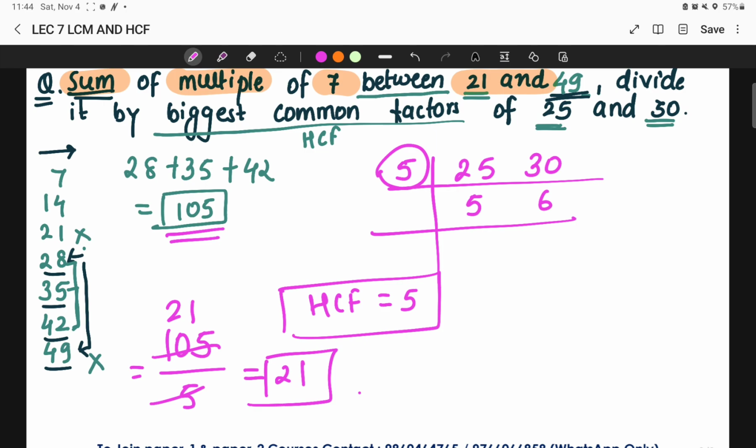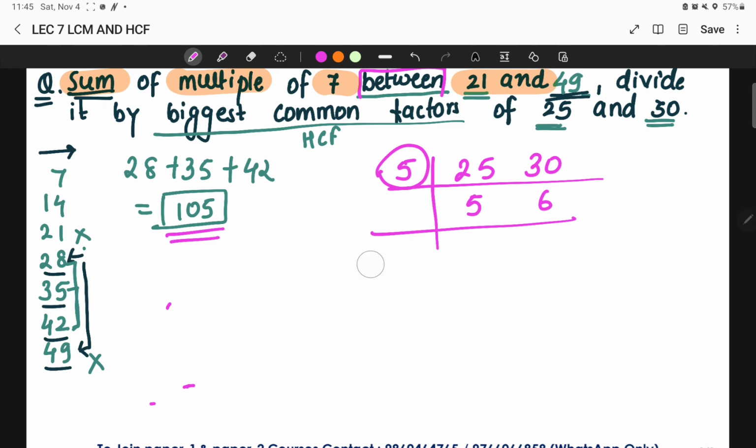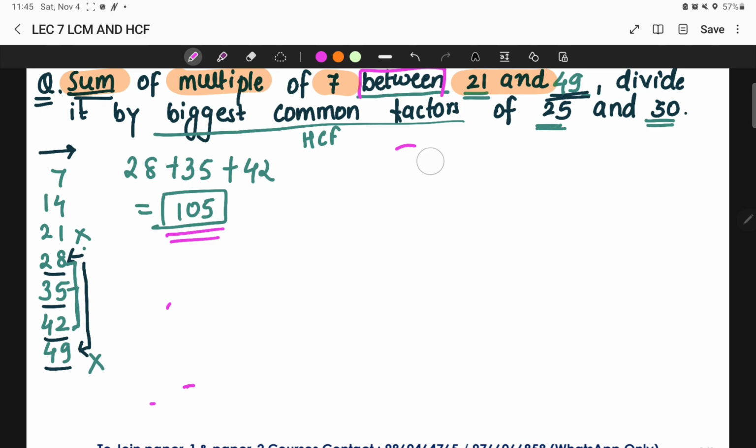Okay, you just have to understand the difference between 'between' and 'from'. So once again, what does 'between' say?